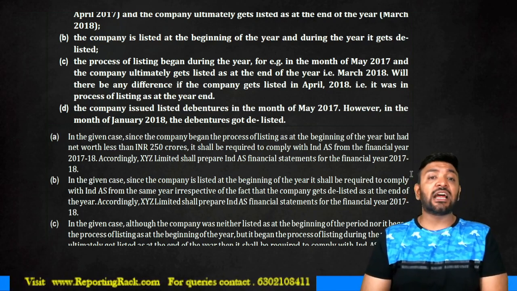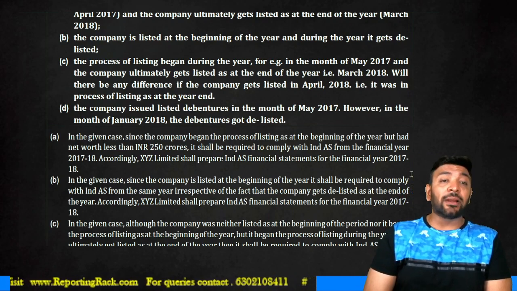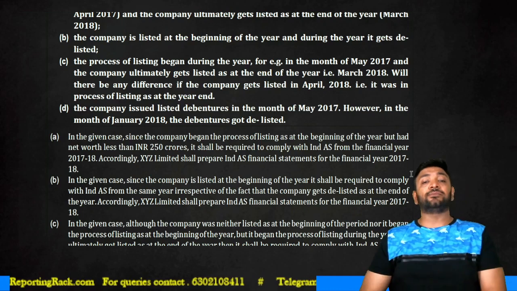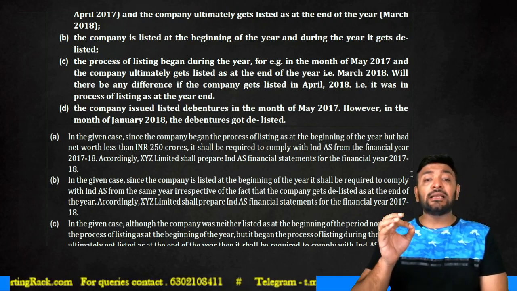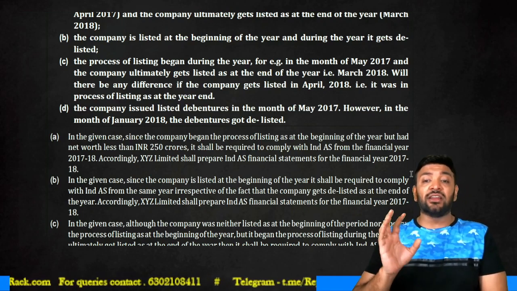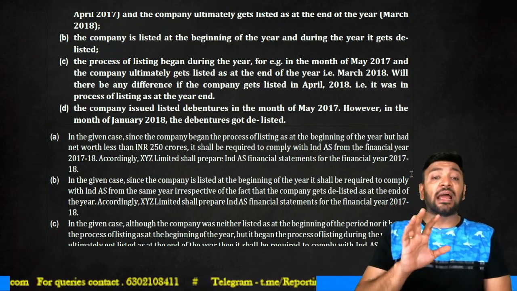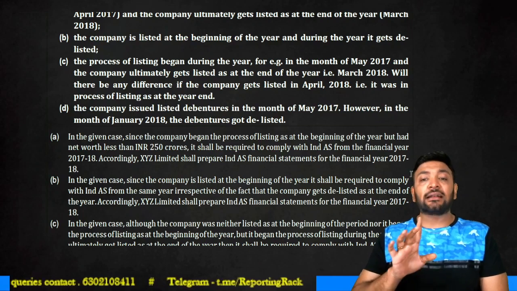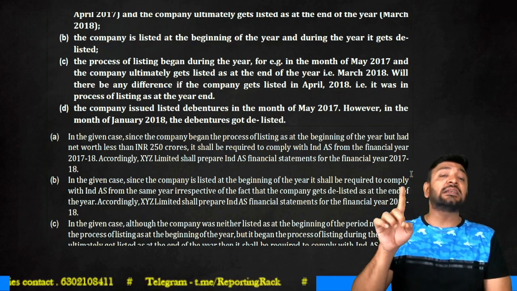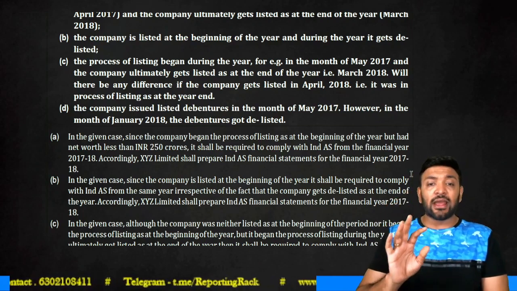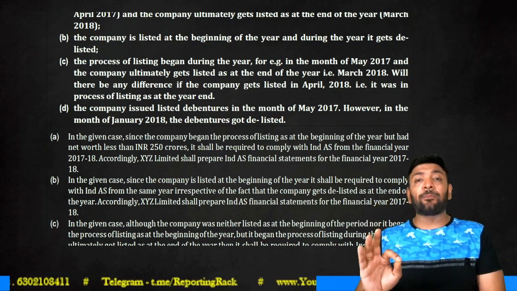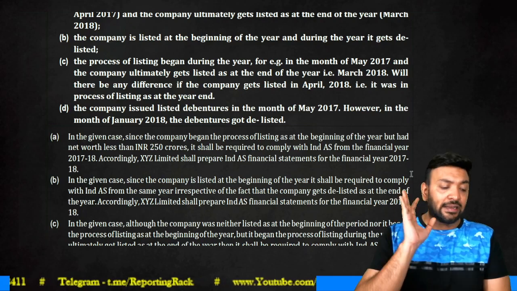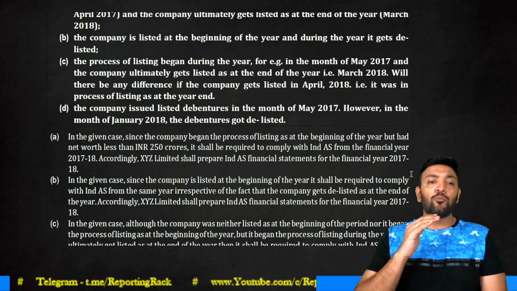What about the second scenario? They were listed at the beginning, but they got delisted during the year. In the given case, since the company has been listed at the beginning of the year, it is required to comply with IND AS from the same year, irrespective of the fact that the company shares got delisted towards the end of the year. Therefore, XYZ shall prepare IND AS financial statements for the financial year 17-18. Clear? Moving forward.